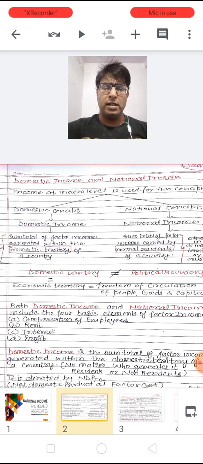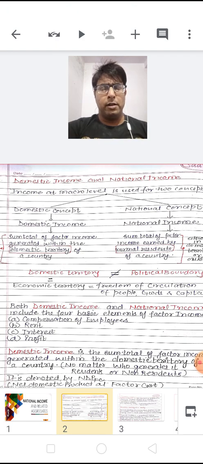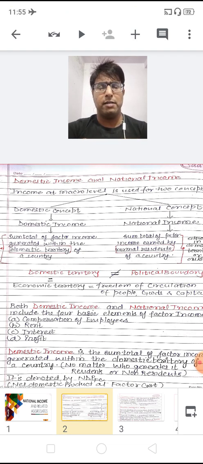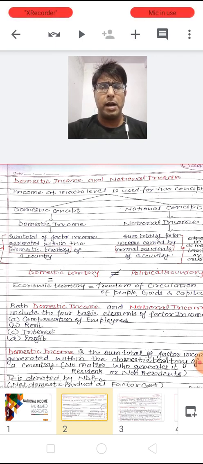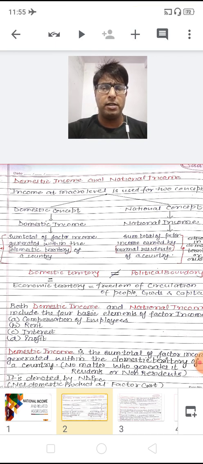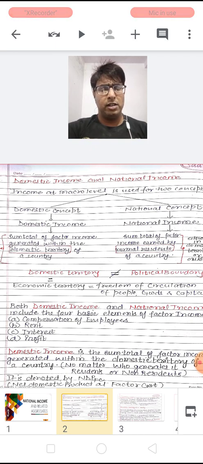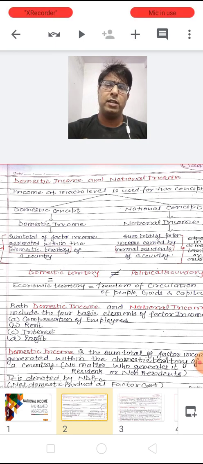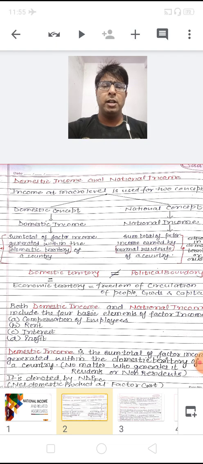Now let us learn the definition of national income. National income is again the sum total of factors income, that is compensation of employees, rent, interest and profit, which is earned by only the normal residents of a country, no matter where it is generated. Whether it is generated within the domestic territory or outside the domestic country, it is obviously included in estimating the national income.